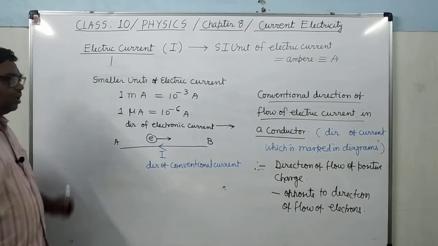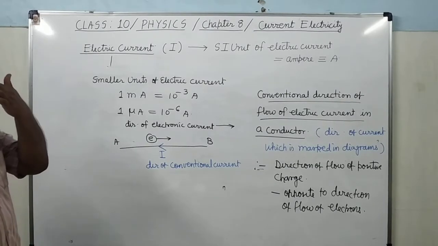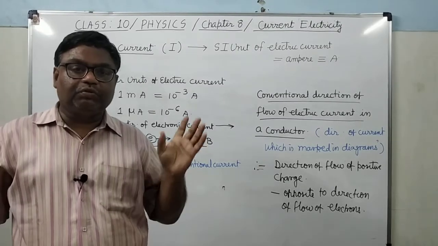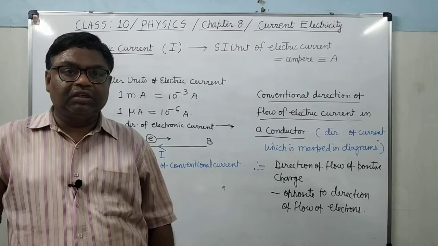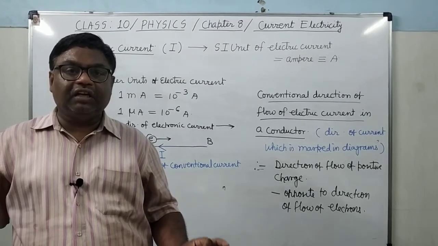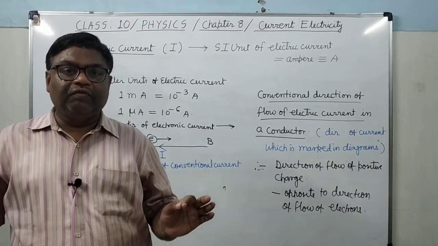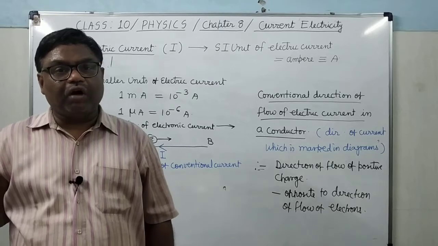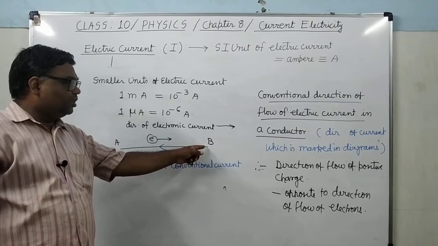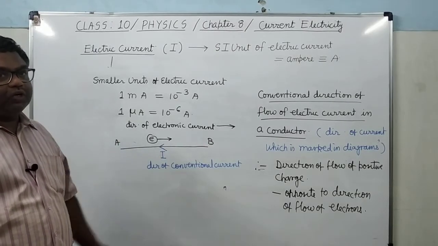It's clear? So see here, what is the direction of conventional current and what is the direction of electronic current. This must be clear to you. The direction which is marked in the circuit diagrams is the direction of conventional current. It is that direction in which the positive charges are flowing. It is opposite to the direction of flow of free electrons. If the free electrons are moving from A to B, then the current which we will mark in the diagram will be from B to A.